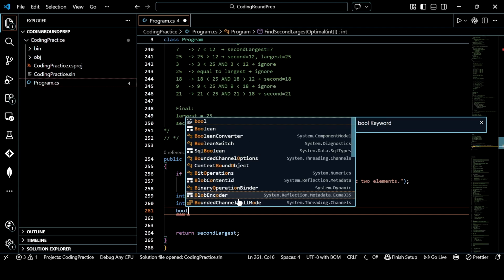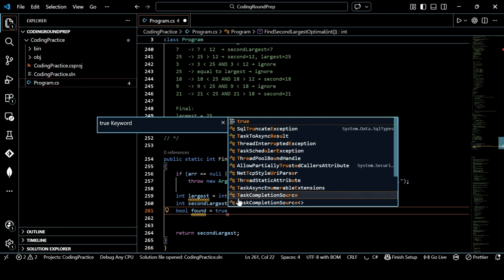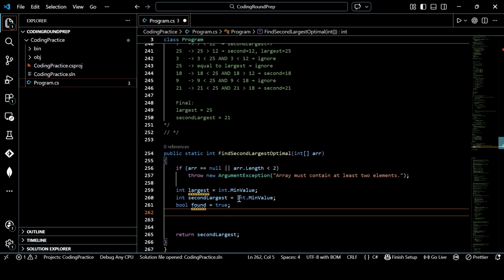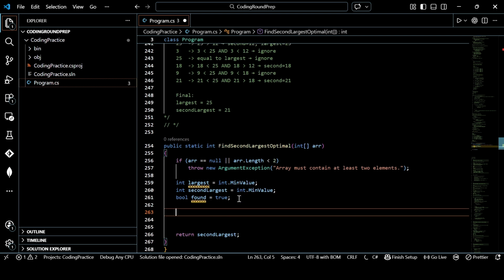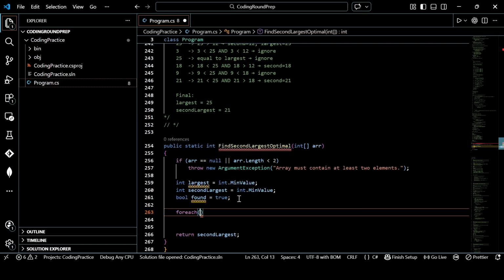Now bool found, again for the second largest, to know if we have found any second largest or not, because there is a condition which I just talked about. So we might not find the second largest. If all the elements of the array represent the same value, then we can only find the first largest, right? So that condition can be there. In coding, we try to avoid edge cases as much as we can.